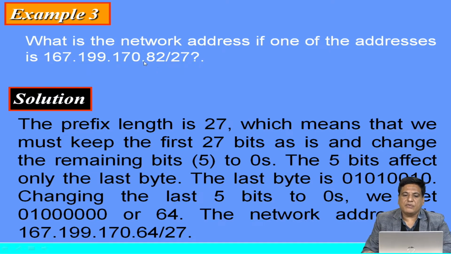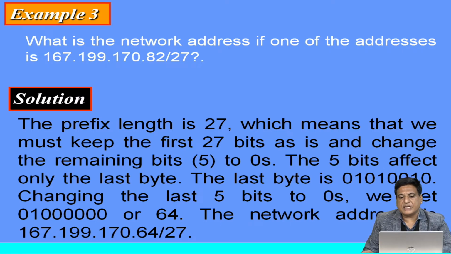So what we will do, we can represent the number 82 in binary form, which is written here: 01010010. And here we find that our suffix length is 32 minus 27, that is 5. So the number of bits we can assign for the hosts is 5 bits.